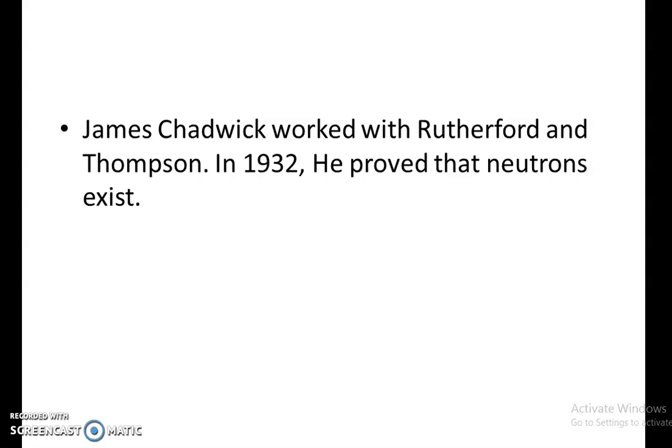Okay, I think you're clear with this topic: what is the plum pudding model, what is the Rutherford gold foil experiment, and how they first found the electron, then the proton, then the neutron. Electron was discovered by J.J. Thomson, proton was discovered by Rutherford, and James Chadwick discovered the neutron.